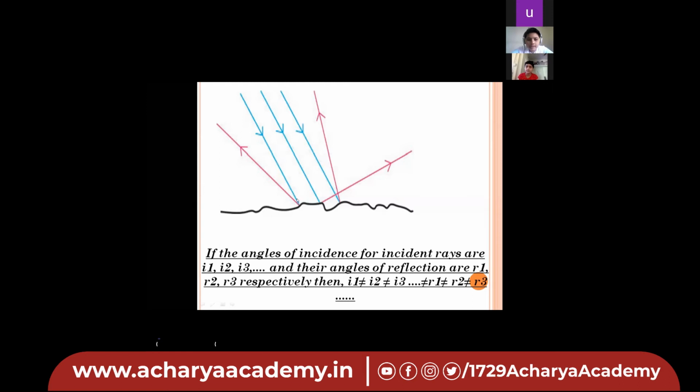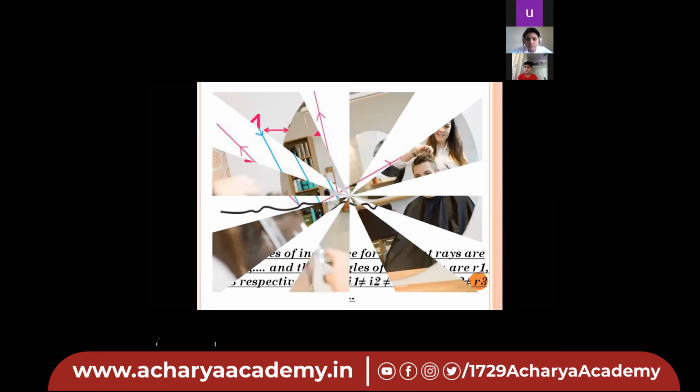So now, as in the previous figure, we consider it as I1, I2, I3, and this R1, R2, and R3. Then what will be the final statement? See, here downside it is shown. I1 is not equal to I2, is not equal to I3, is not equal to R1, is not equal to R2, and is not equal to R3. Okay. Are the types clear to you all? Yes, sir. Okay. Now let's move towards the next.